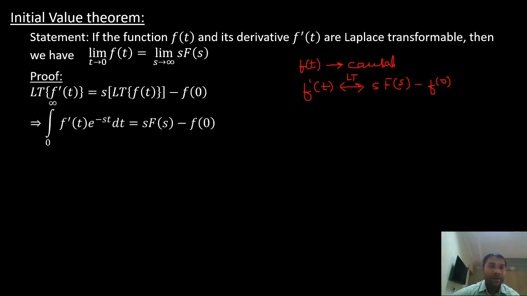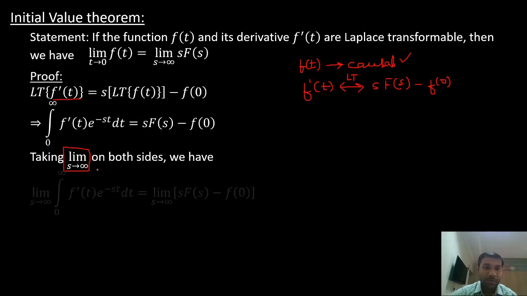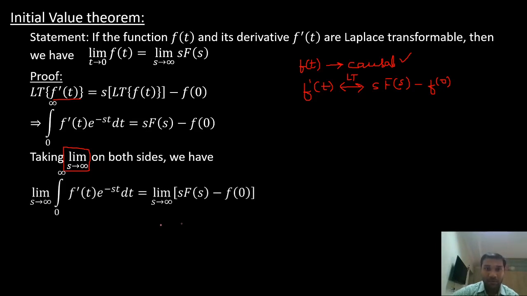Now I'm writing the Laplace transform in the form of the definition of Laplace transform. That is nothing but integration. Since it's a causal signal, my integration limits are 0 to infinity, and f dash of t e power minus st dt, right? That is equal to s into F of s minus f of 0. Now I'll take limit on both sides. Limit s tends to infinity. This is the limit I'm taking on both sides.